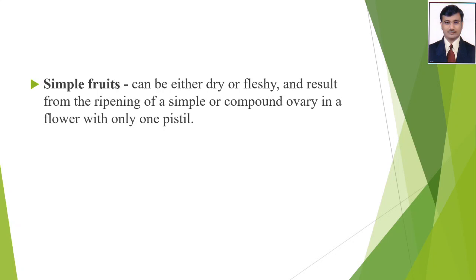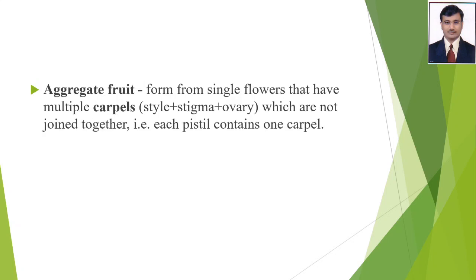Next, simple fruit. Friends, in that type, fruits can be either dry or fleshy and result from the ripening of a simple or compound ovary in a flower with only one pistil. In that type, fruit develops from only one pistil. This type of fruit we call simple fruit.